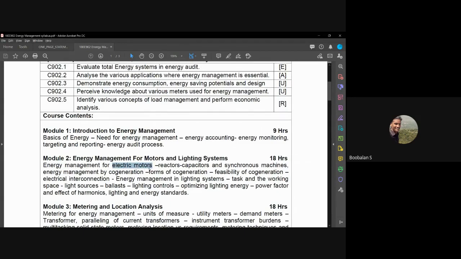So how actually electrical motors are utilized in industries, how that electrical motor is contributing in our production area or maybe a processing area in industries, right? So for such motors, 70% of industries, if you see the electricity energy in that industry, around 70 to 80% of energy is only consumed by electrical motors in that company.